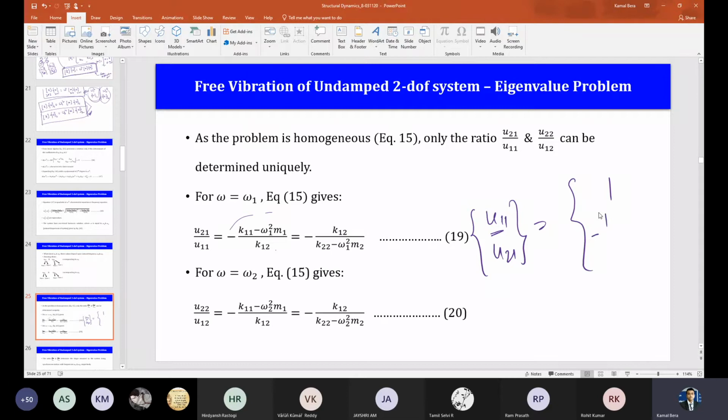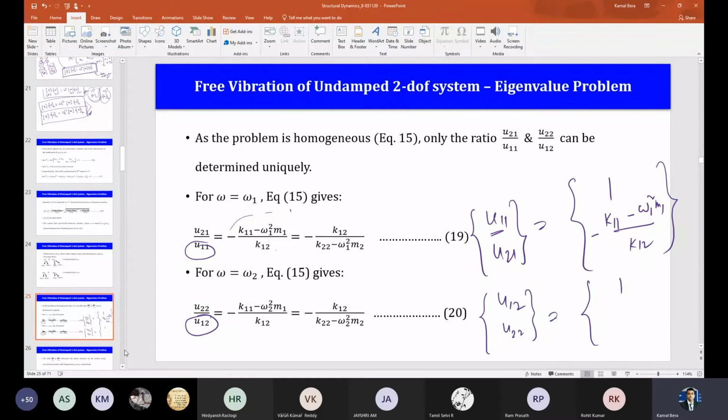So it will be minus K1,1 minus omega 1 square M1, K1,2. And for the second mode, I can write 1,2, 2,2. Let us again consider this first as U1,2 as 1. Here I consider U1 as 1. I'm just considering only this part. So if U11 is 1, then U21 I can write this, right? Clear?